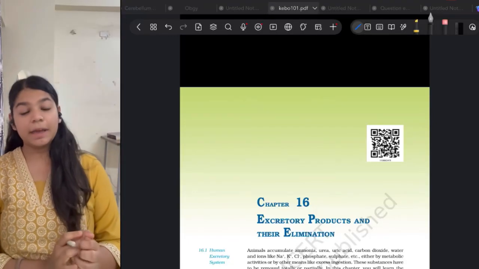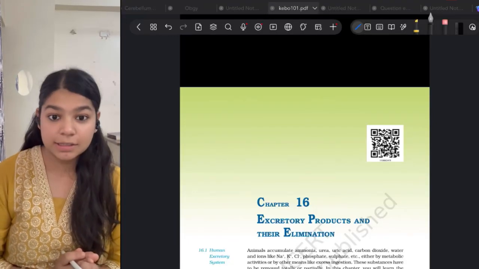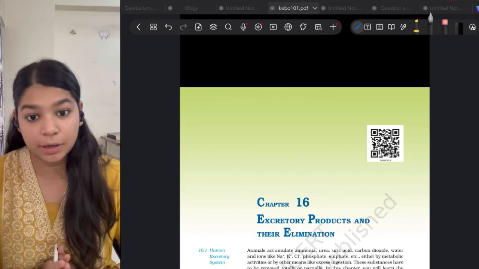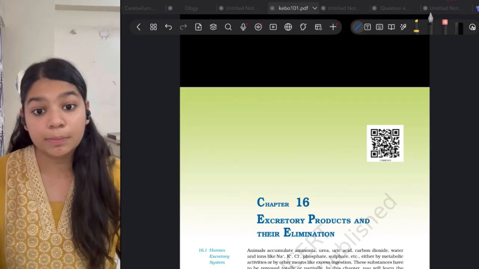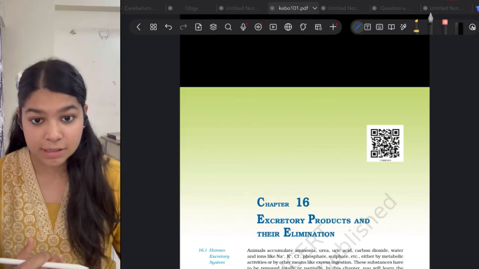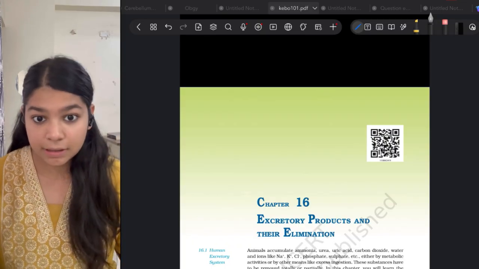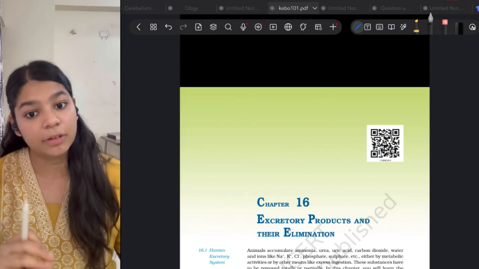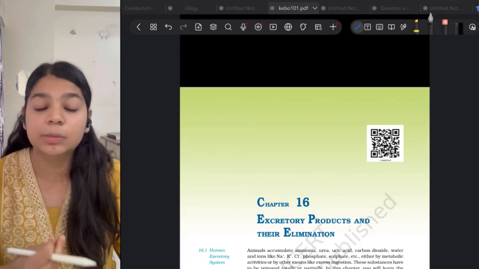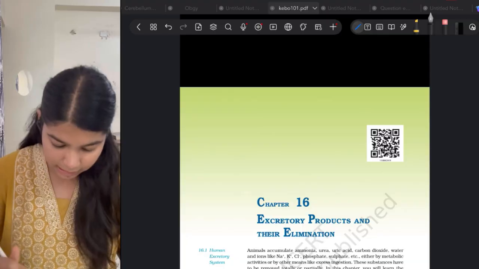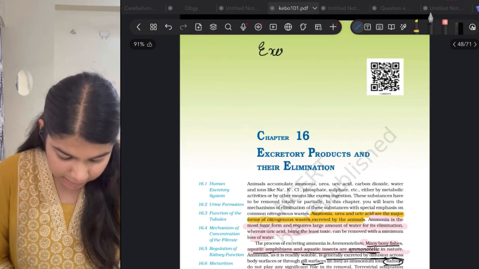So hello everyone, my name is Ridhimaa and in today's session we are going to learn about excretory products and their elimination. So basically whatever metabolism our body performs or whatever food we ingest, some of it is utilized by our body, right? But some of it is just a waste for our body. Now these wastes get accumulated and have to be excreted out of our body. So these are called nothing but excretory products.